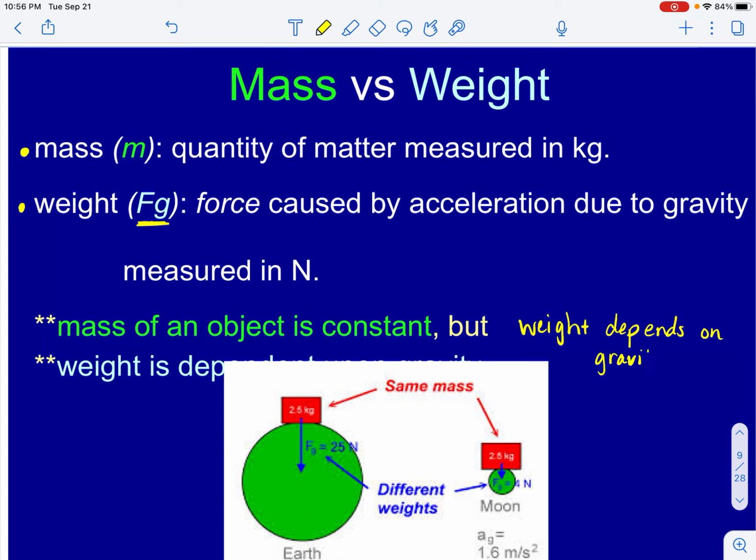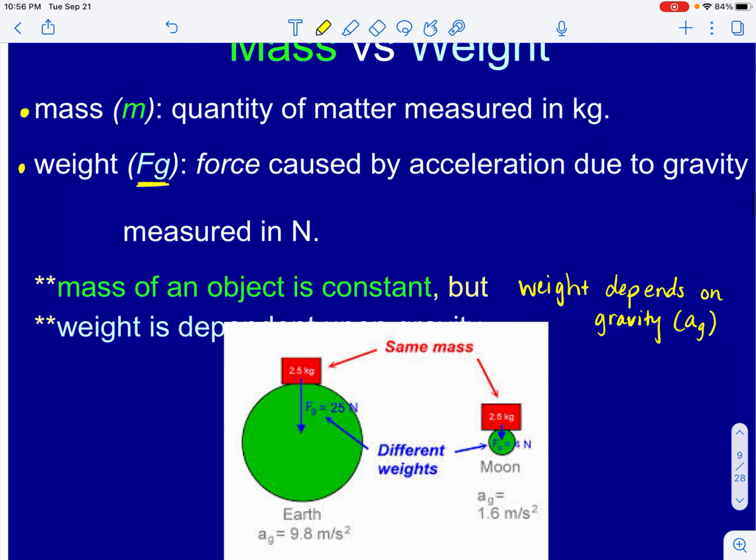Now remember, this is technically the acceleration due to gravity. If we are on Earth, the acceleration due to gravity is negative 9.8 meters per second squared. So when I calculate the weight of my object, I consider the Earth's gravitational pull, which causes an acceleration of 9.8.